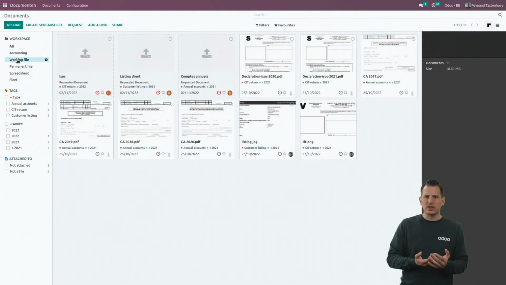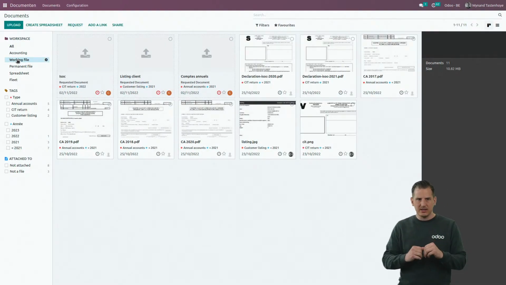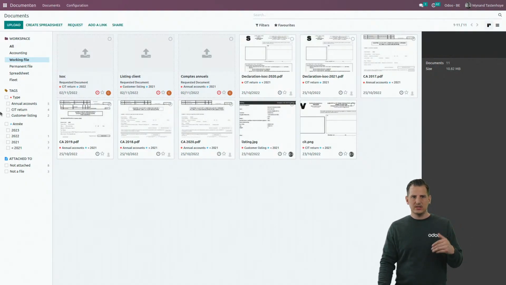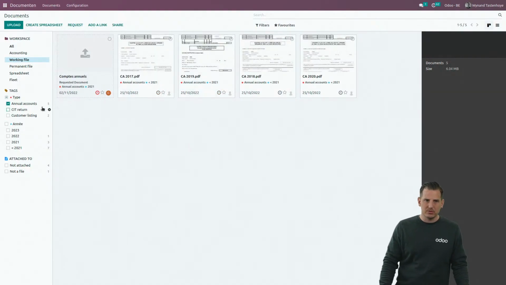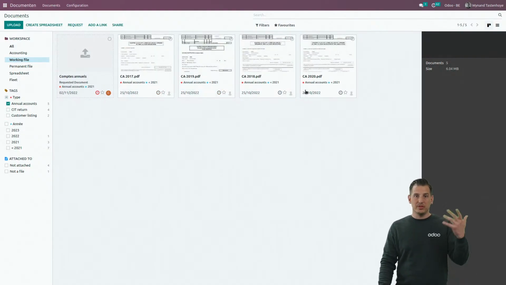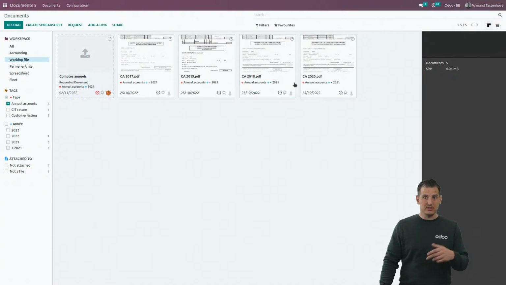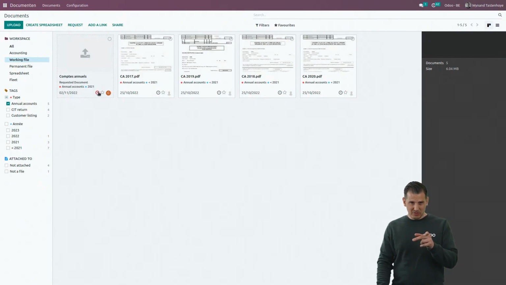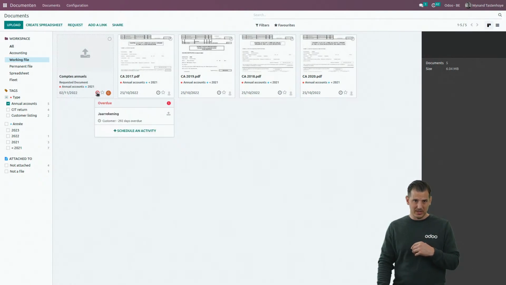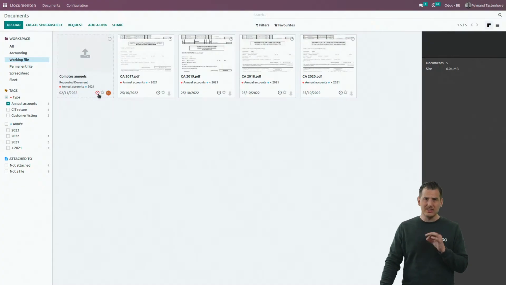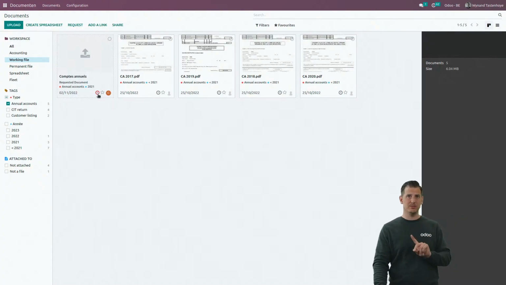Let's take a look at the working file, for example. Here I have the filing of, for example, of course, the annual accounts, the corporate income tax return in Belgium, a customer listing. So you can see the tags are different. I can click, for example, on annual accounts and filter on the proof of deposit, in this case from 2017 till 2020. And I can see here, I have what we call a placeholder for the next year, 2021. And I can see over here that it's already late. If I click over here, it's overdue. It's already 292 days overdue. And this is basically the link with the dashboard that we've seen before as well.